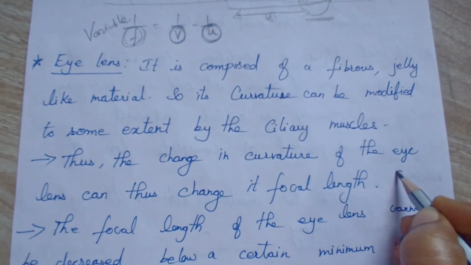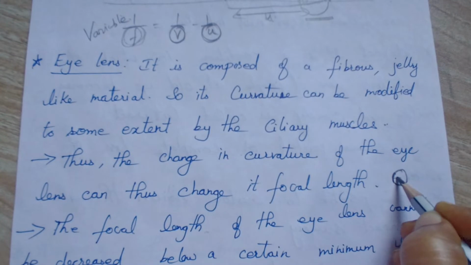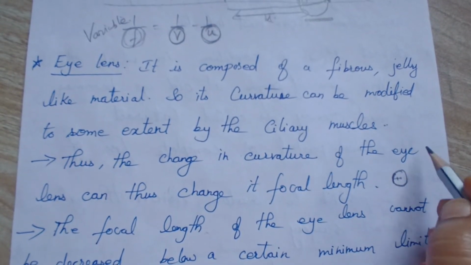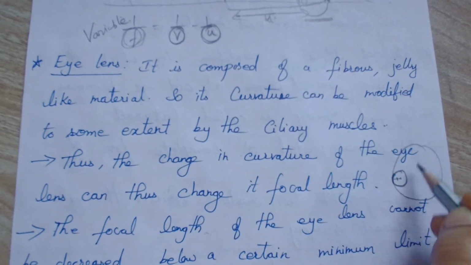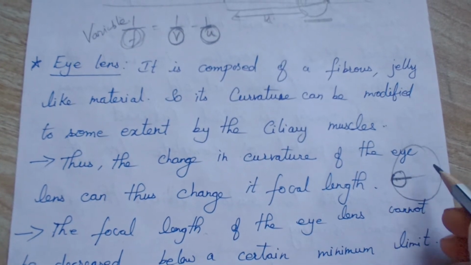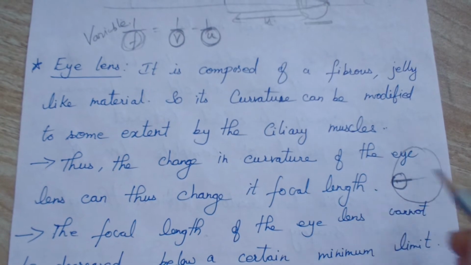For example, this is your lens, and your focal length will be half of the radius. If the curvature is bigger, your focal length will be half of this length. So the focal length depends upon the curvature of the lens.